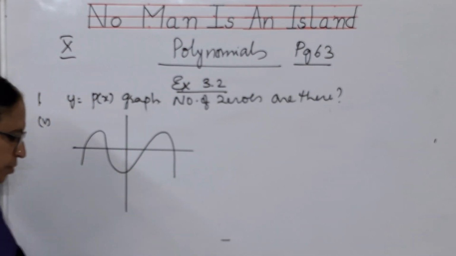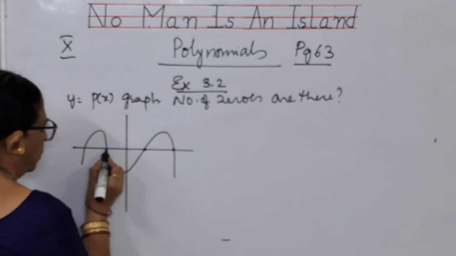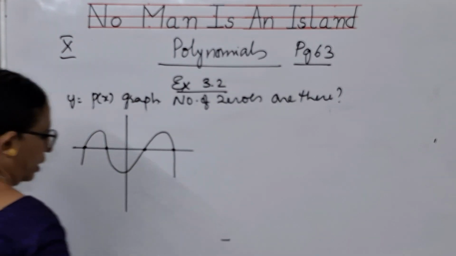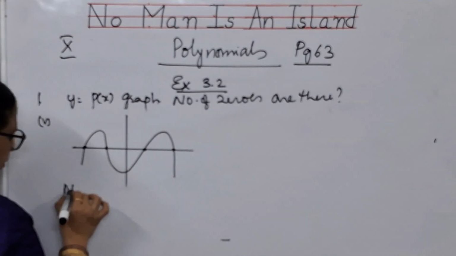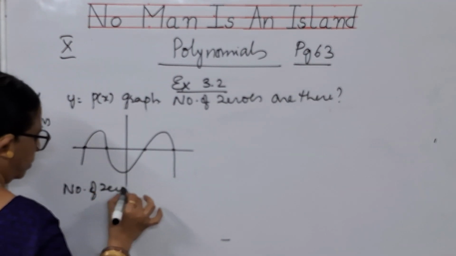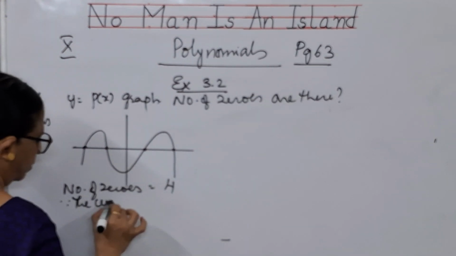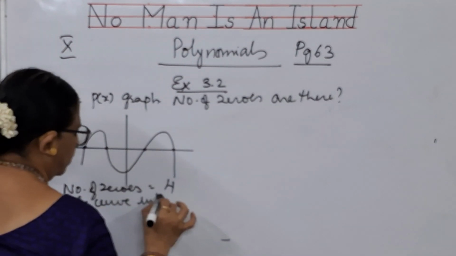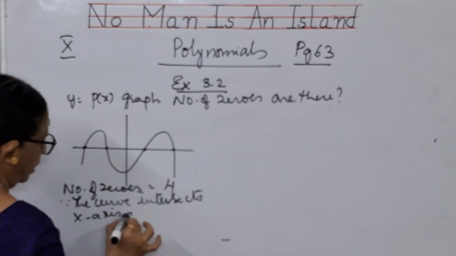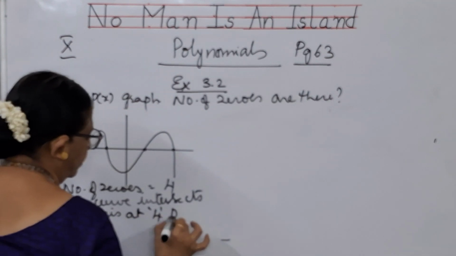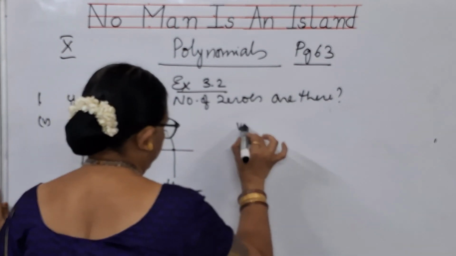So it is intersecting at points 1, 2, 3, 4. At 4 places it is intersecting. So you will say that the number of zeros is 4. Why is it? Because the curve intersects the x-axis at 4 places. This is the reason why you are getting 4 as the solution.